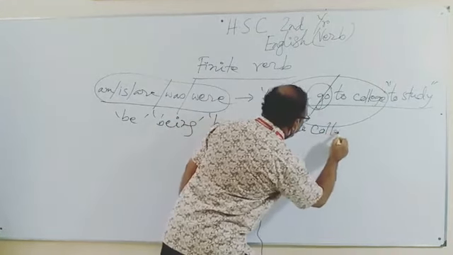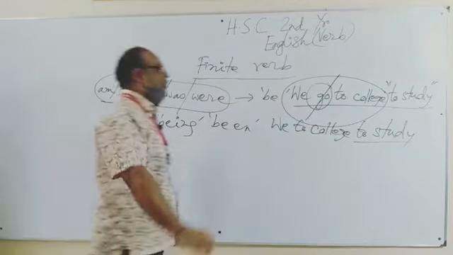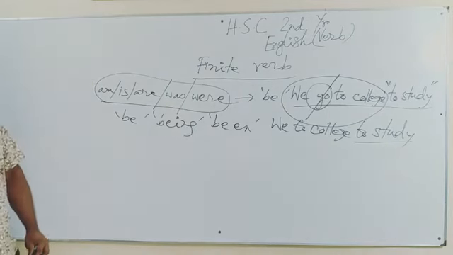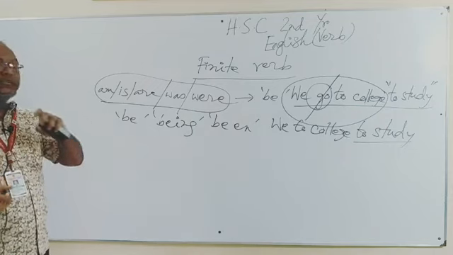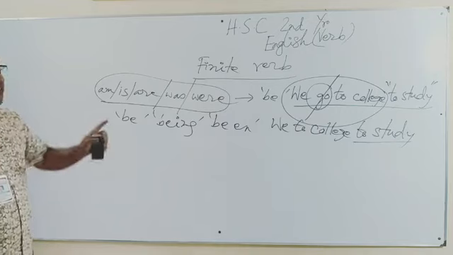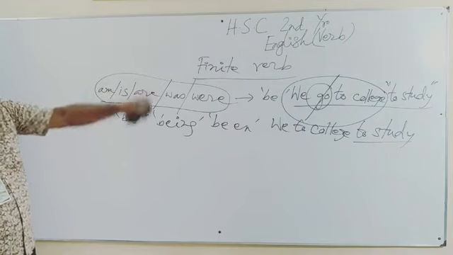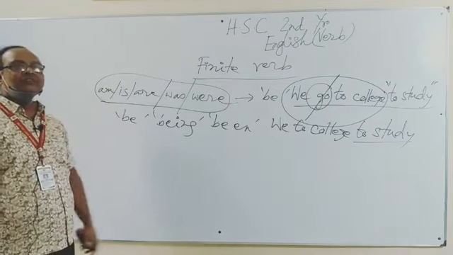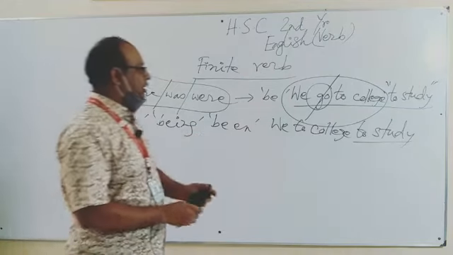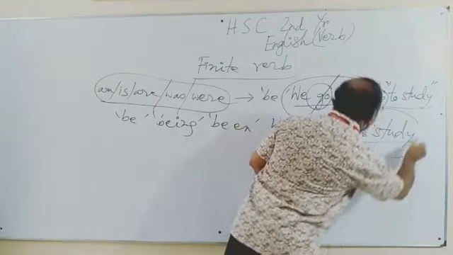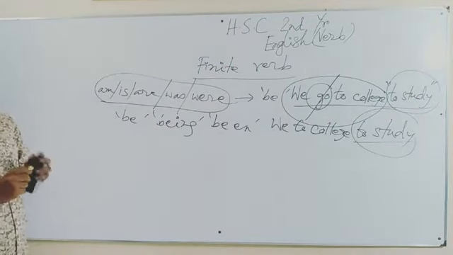We to college to study. So it will not be a meaningful sentence. That means the sense of the sentence will not be completed. So finite verb is that verb which completes the sense of the sentence. Here in these two sentences, in the second one there is no finite verb, so it's not a complete sentence. We to college to study. And what is to show here? To study looks like verb, so it belongs to non-finites.